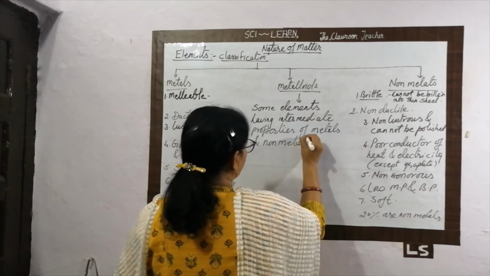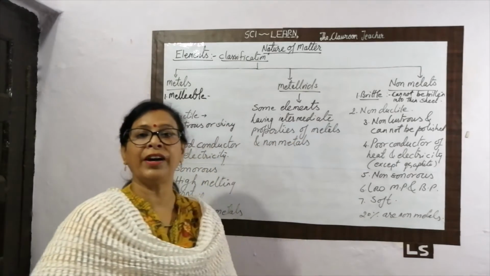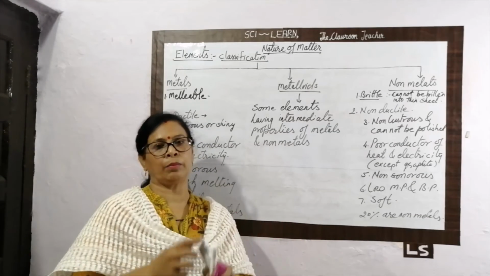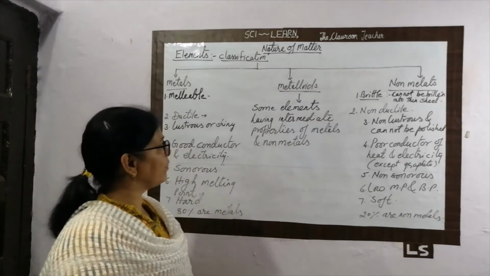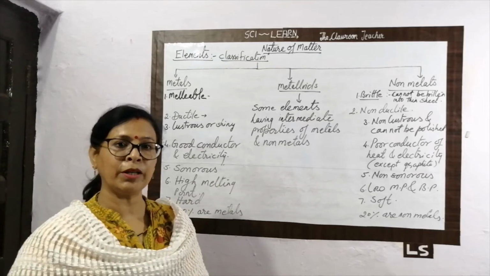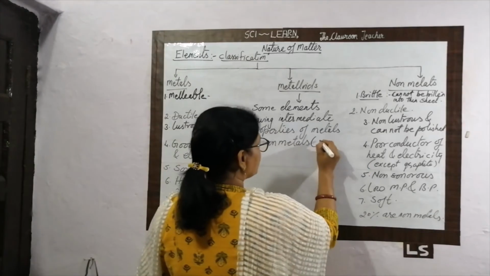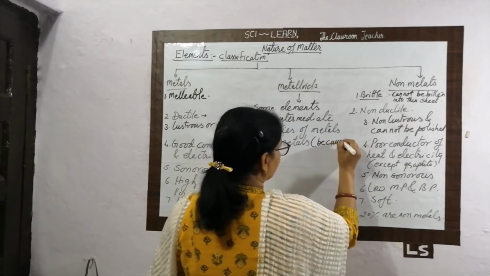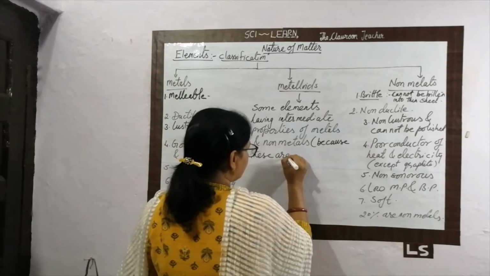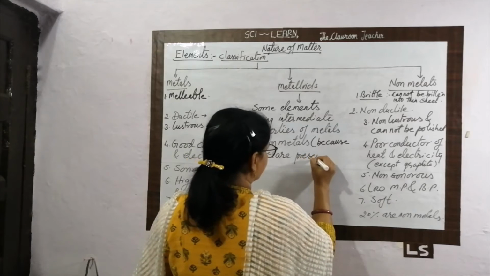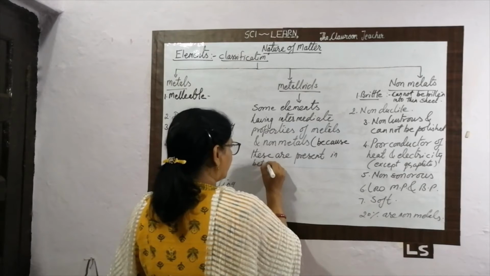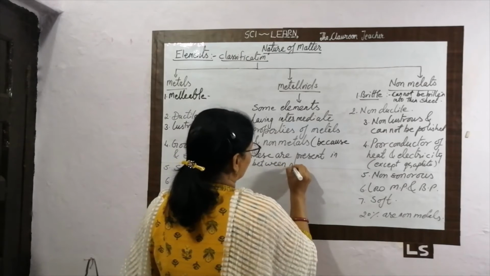It means they do not have a defined property of metal or a defined property of non-metal. Some mixing of the properties is there. Why these intermediate properties of metal and non-metal? Because these elements are present or intermediate in between metal and non-metal.